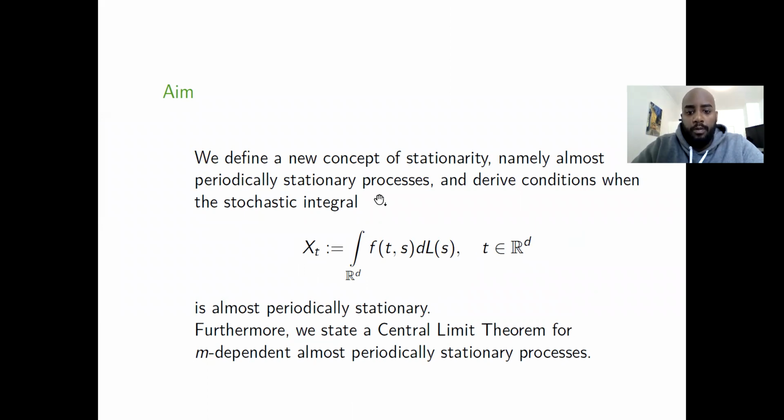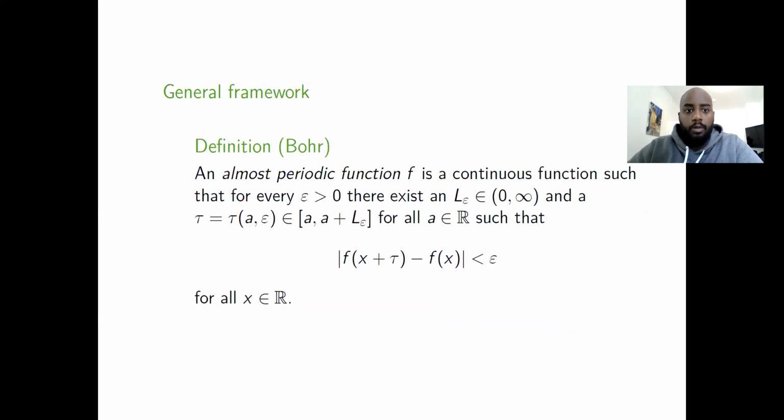So X_t is defined as the integral over R^d of f(t, s) dL(s). This f is a deterministic function from R^d times R^d to R. And this L here is a Levy basis. We will talk about this later, what a Levy basis is. So this has to be almost periodically stationary, and we want to derive the conditions for this. Furthermore, we state a central limit theorem for M-dependent, almost periodically stationary processes.